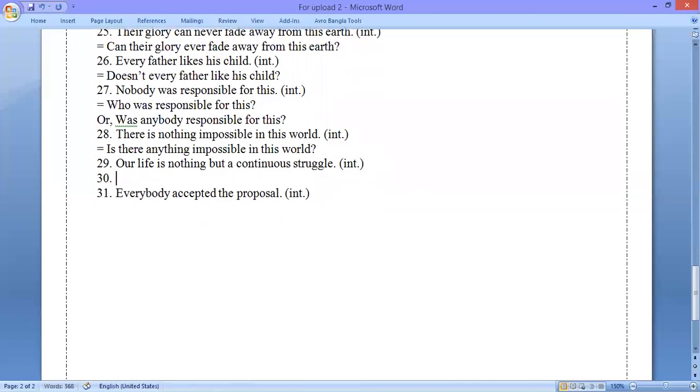Now we're moving to question number 29. The question is, our life is nothing but a continuous struggle. So we can follow the same rule. Is our life anything but a continuous struggle?